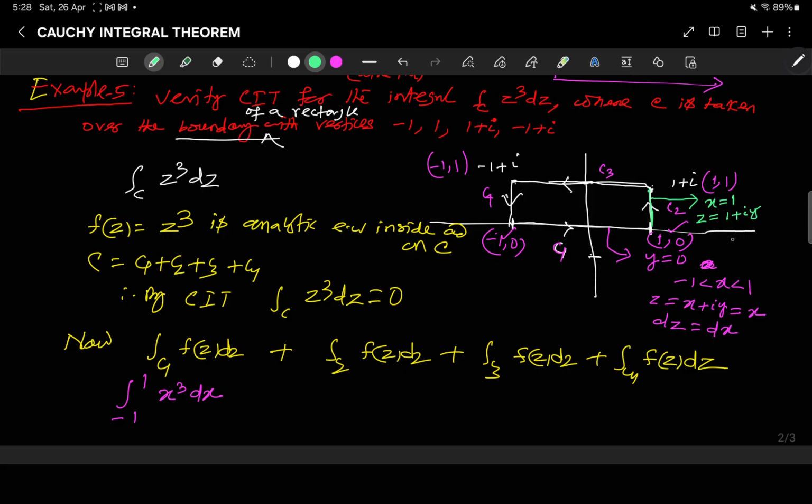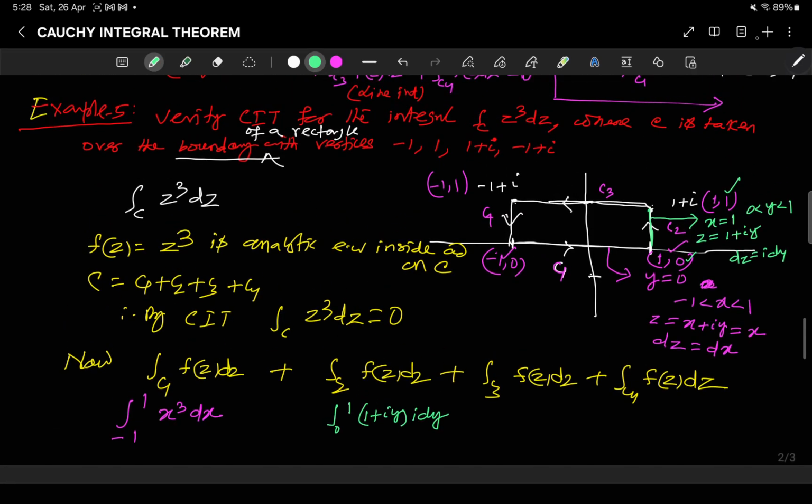So what is dz? dz is i dy, and y varies from 0 to 1, so 0 less than y less than 1. So you can write the integral from 0 to 1 of (1 plus iy) cubed, i dy. So this is your integral over C2.